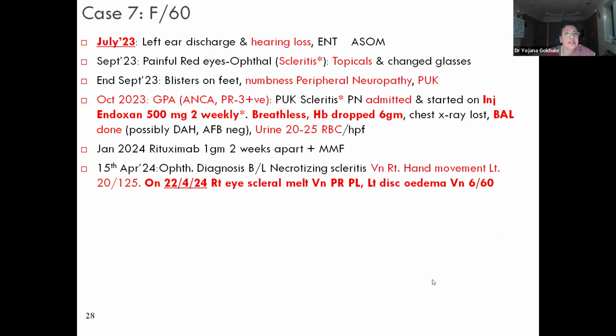Another patient, whom I saw in the last 2 years: in July 2023, this patient had some hearing loss. Then 2-3 months later she developed scleritis, which was treated by the ophthalmologist with topicals. She was then admitted in October 2023 with peripheral ulcerative keratitis and peripheral neuropathy, and was given endoxan. During her admission in a corporate hospital, she developed breathlessness. Her hemoglobin had fallen to 6. They had done BAL of the patient but lost the X-ray. Possibly the patient had a diffuse alveolar hemorrhage because at that time her urine had shown 20 to 25 RBCs as well.